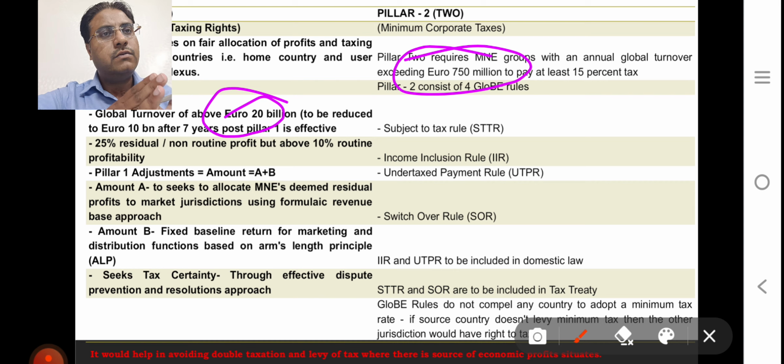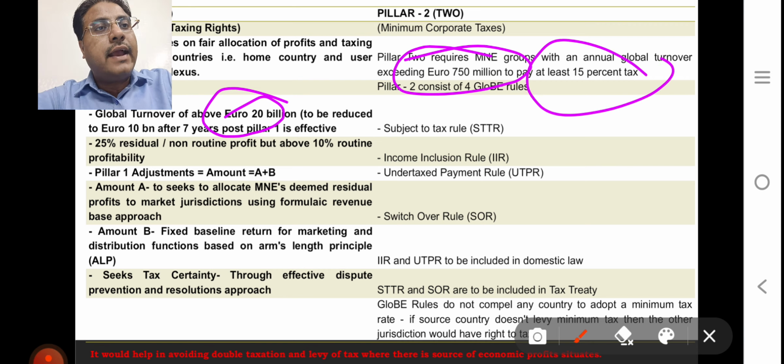Pillar 2 is mainly applicable to an MNE having a turnover exceeding 750 million euro as per the consolidated financial statement, which is around 6,400 crore rupees of turnover. The OECD wants to levy 15% tax.